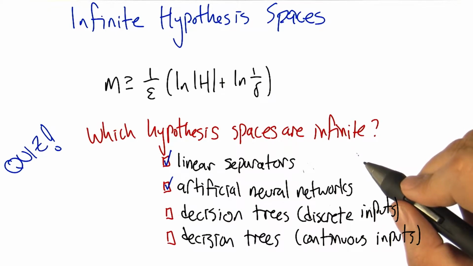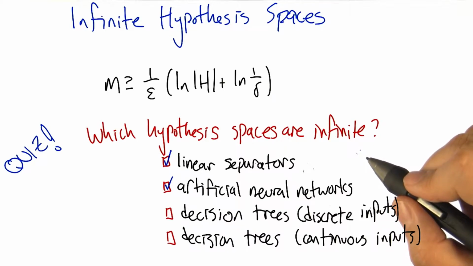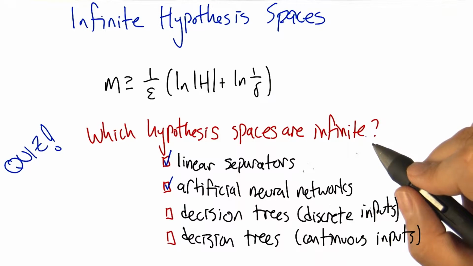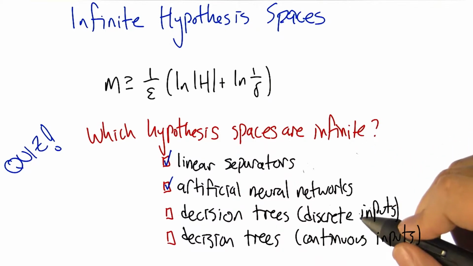I have two answers for you here, Michael. Uh-oh. Answer one is, of course, it's finite, assuming there's only a finite number of features. The other answer is it could be infinite if I'm allowed to reuse features over and over again, even if they're useless to reuse. But that's sort of insane and silly, and no one would ever do that. So I think the right answer is to leave it unchecked.